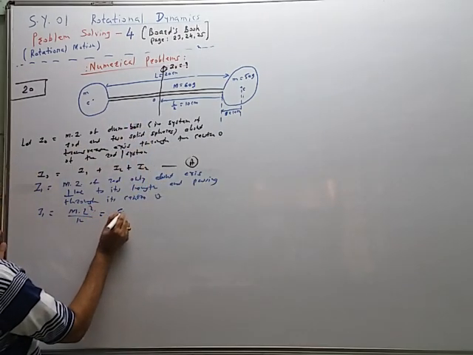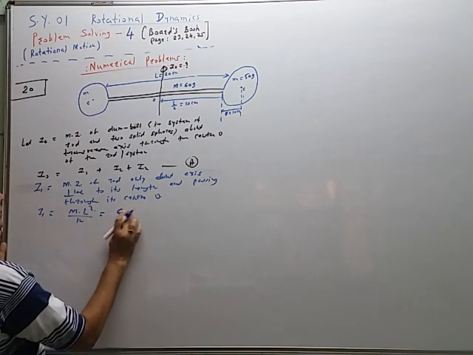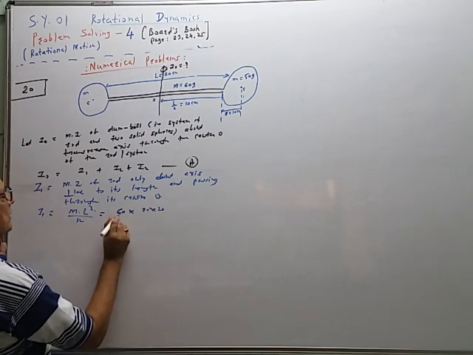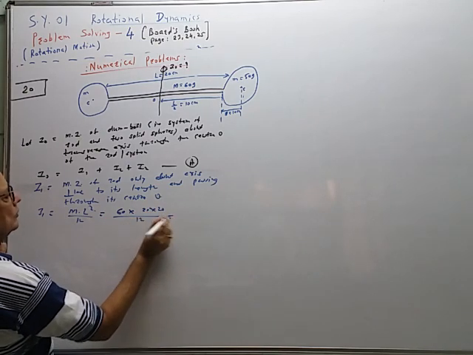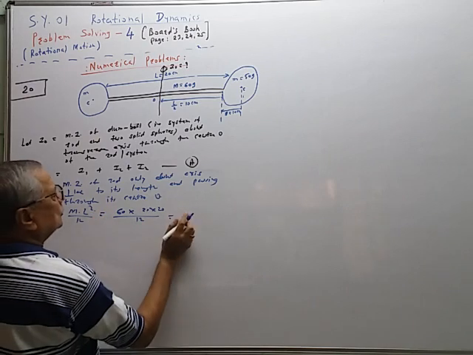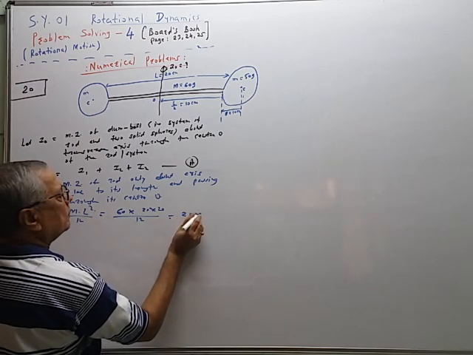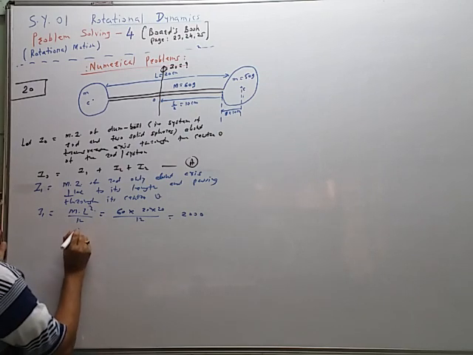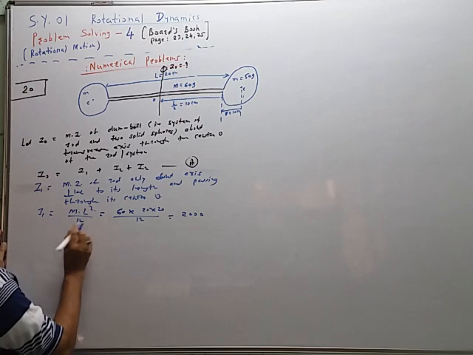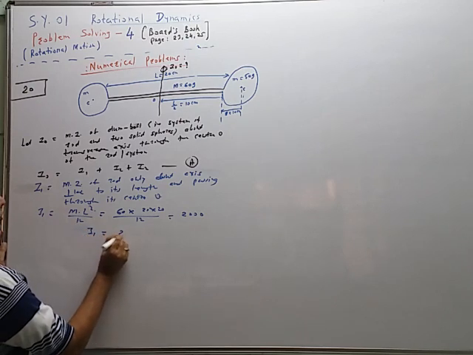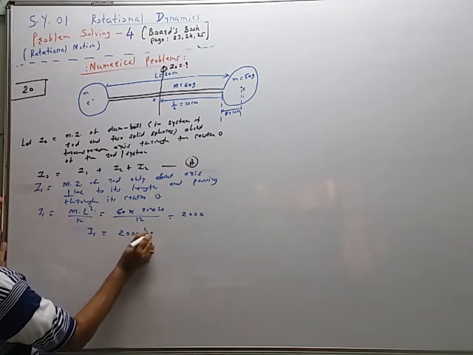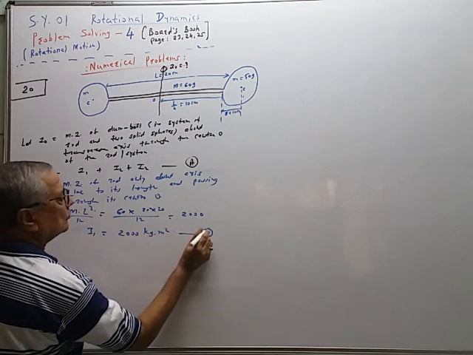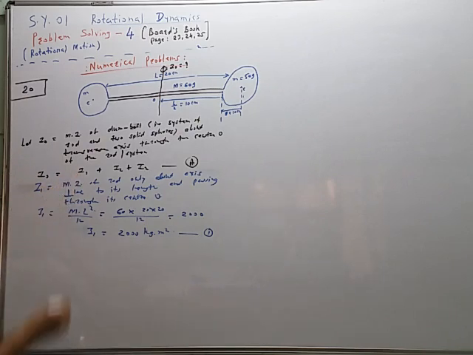So this is equal to 60 multiplied by L square, where L is equal to 20 multiplied by 20 divided by 12. So this will divide by 5. So 400 by 5, that is equal to 2000 kg into meter square. I1 is equal to 2000 kg meter square. This is equation 1. This term we calculated.